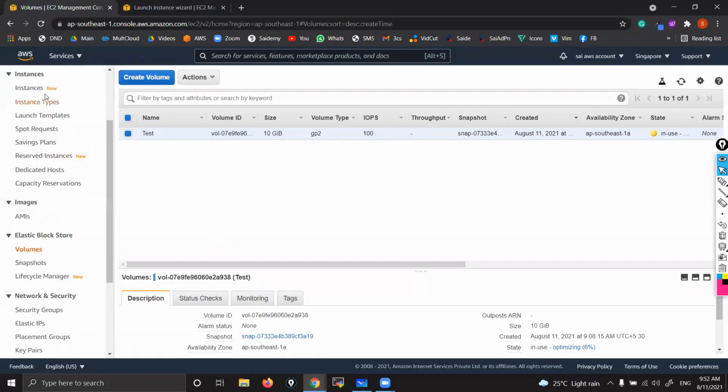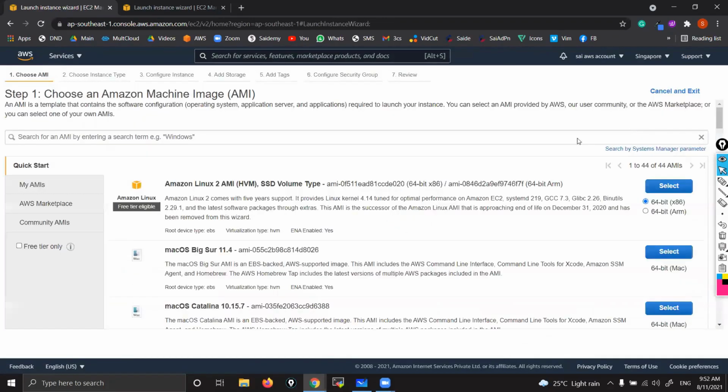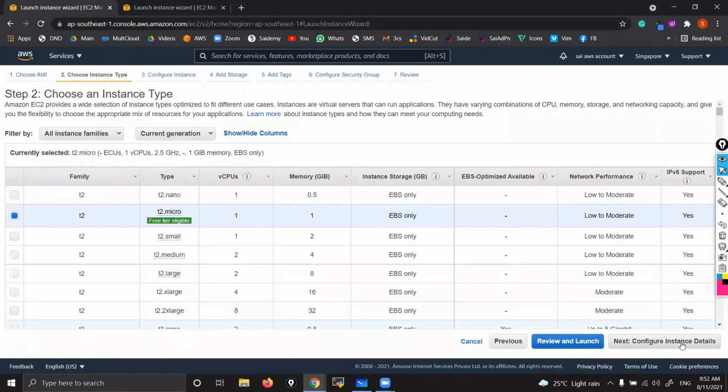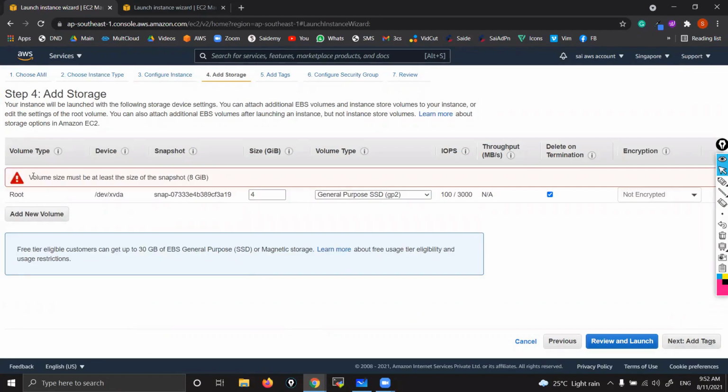So while launching, let me launch one instance. Launch Amazon Linux. Next. Next. Here you can see for the root drive, you can't decrease the size while launching. Suppose I want to take some 4 GB. If you click on next, it will throw an error. You can see volume size must be at least the size of snapshot.